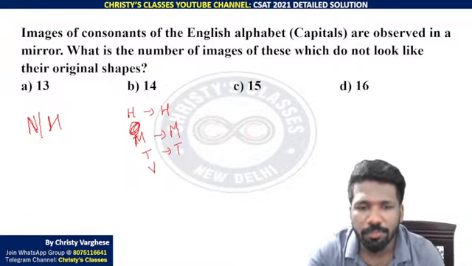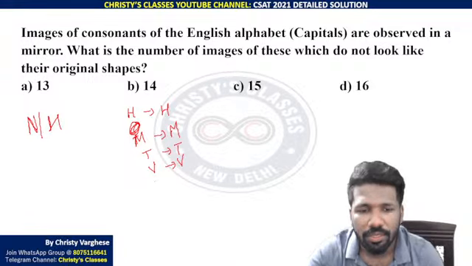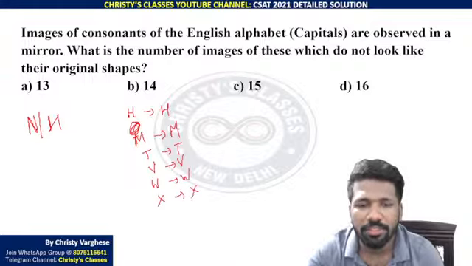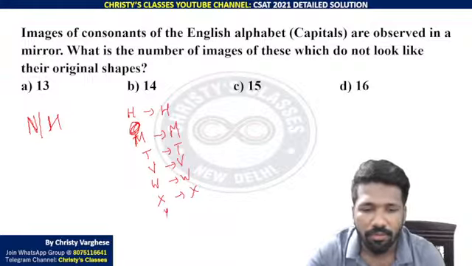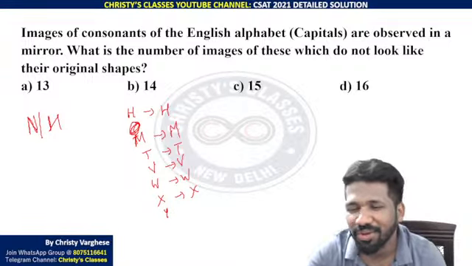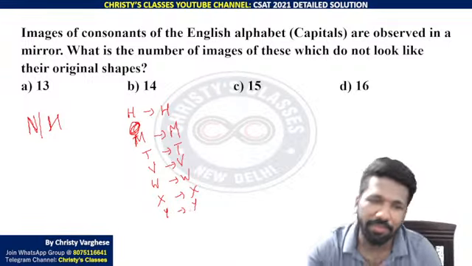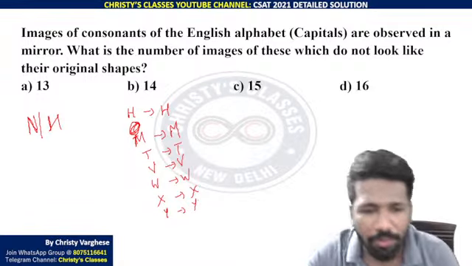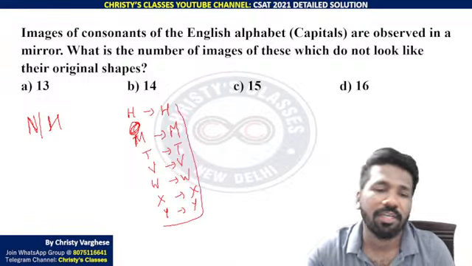U, V is possible. T, U, V. W is possible. X is possible. Are you all understanding? Y actually depends on how you write Y. That is a little ambiguous. But let us look at the options. So there will be 1, 2, 3, 4, 5, 6, 7 letters which are possible.